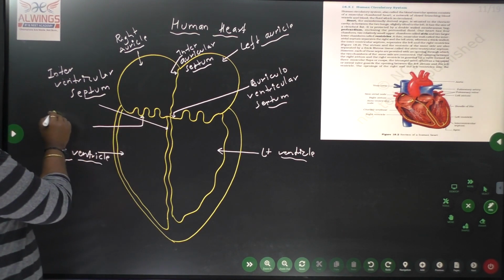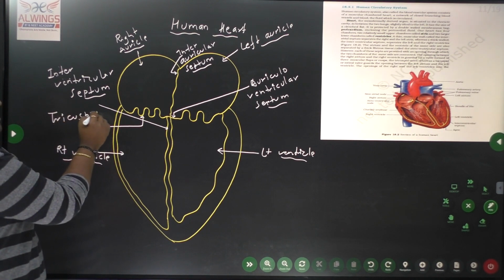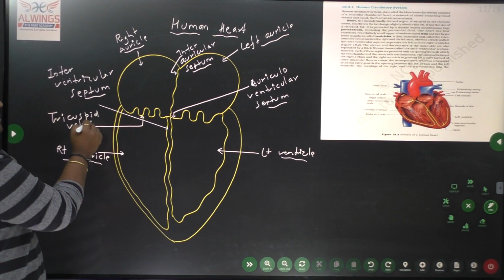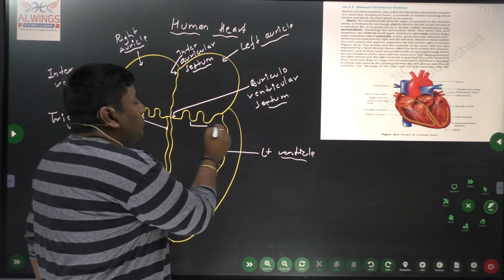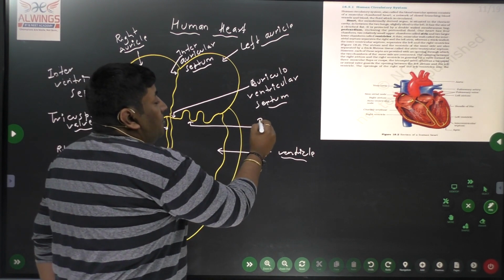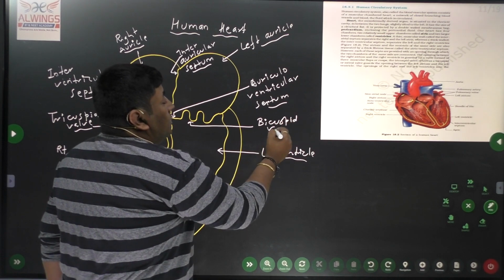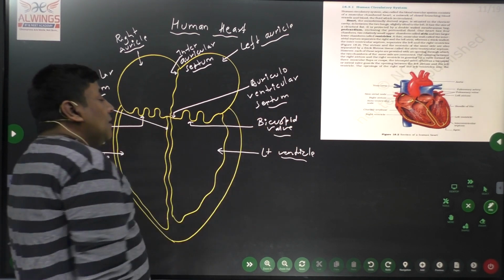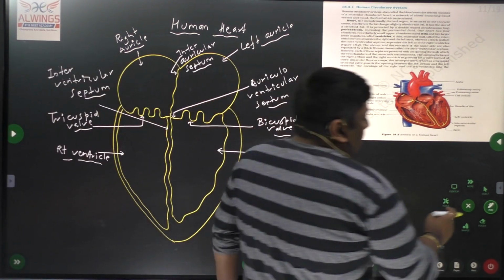This is called the tricuspid valve. Whereas on this side we have two folds, which are called the bicuspid valve.